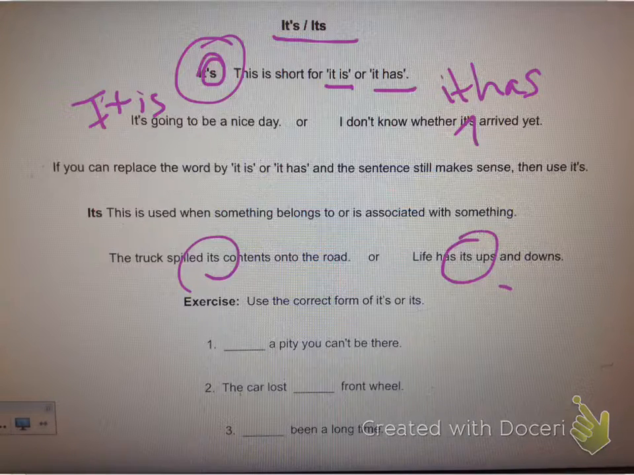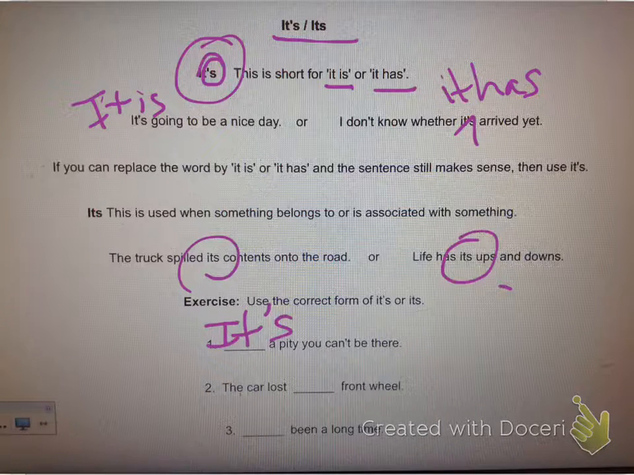So looking at number 1, it's a pity you can't be there. Which one do we use? Can we say it is? It is a pity you can't be there. Yes, so that means it's it apostrophe S.